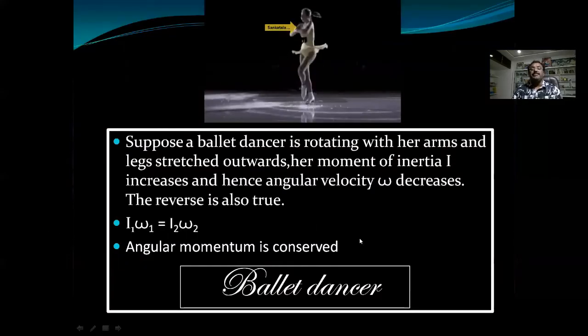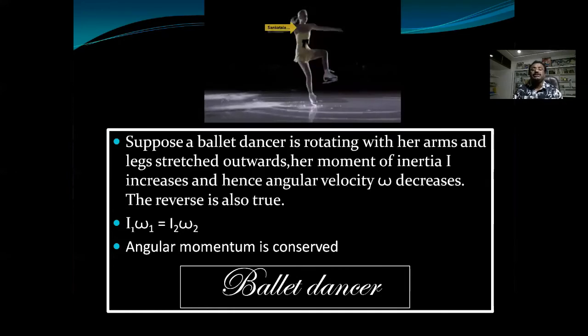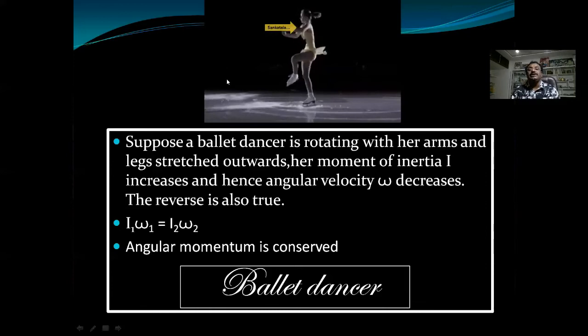Now you take a ballet dancer. Here also she is performing ballet dance. Here is only one secret in all those examples: there is no external torque acting on them. Just they are moving their hands and legs away from their body. You see?